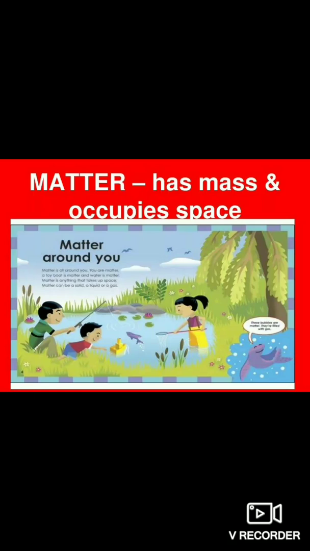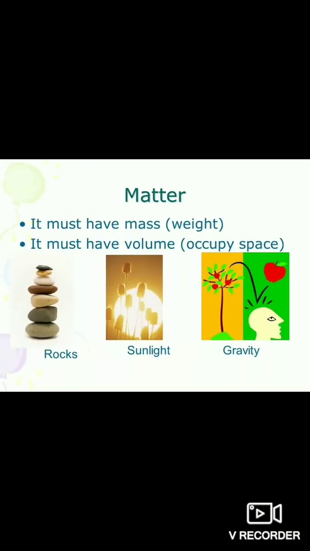In case of mass, the amount of matter contained in an object is known as its mass. The more the amount of matter in an object, the greater its mass. For example, the body of an elephant obviously has a greater amount of matter than that of a monkey. So an elephant has more mass than a monkey. Now we are going to classify matter into solid, liquid and gas.